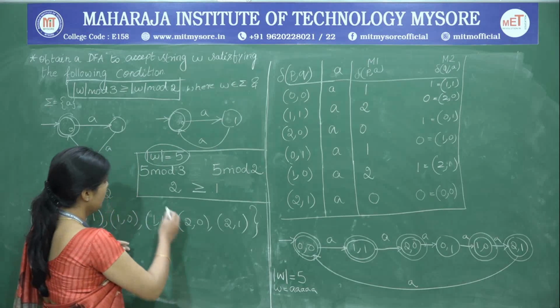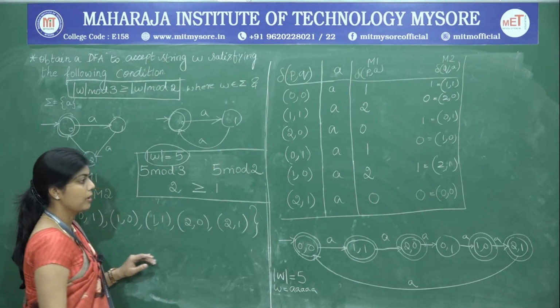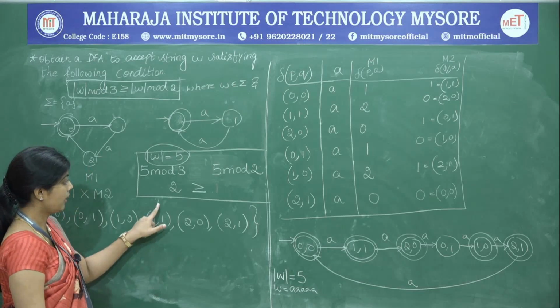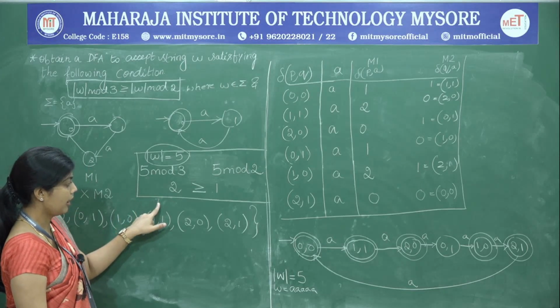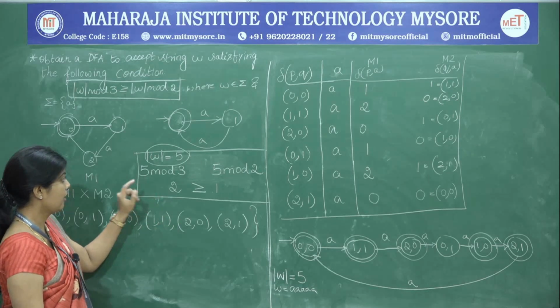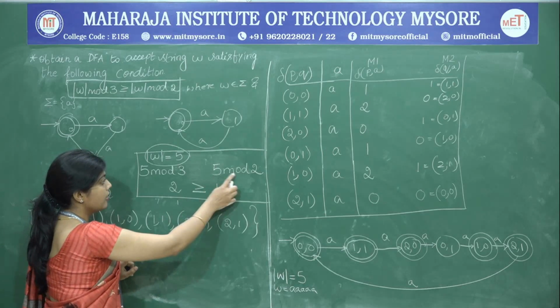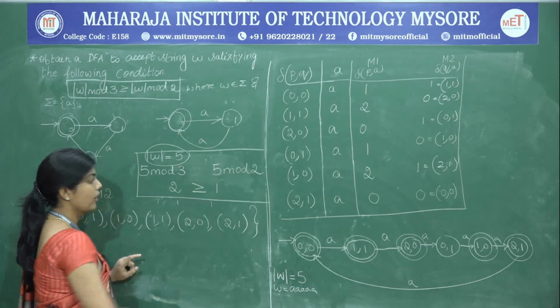So, similarly, the string length can be 7 here. In that case 7 A's have to be accepted at 1 comma 1. Why? 7 mod 3 is 1 and also 7 mod 2 is 1.